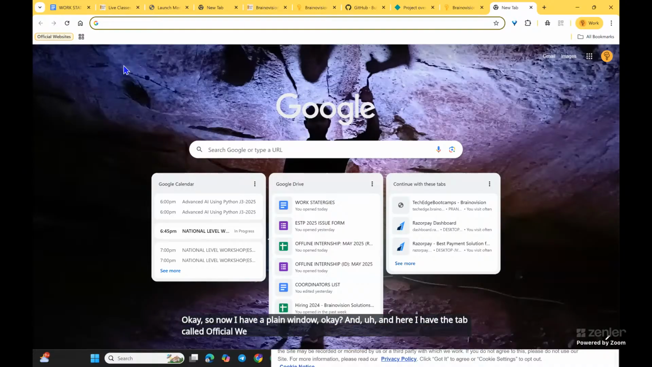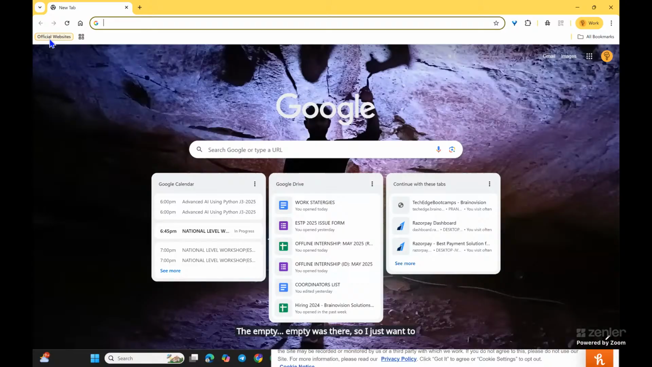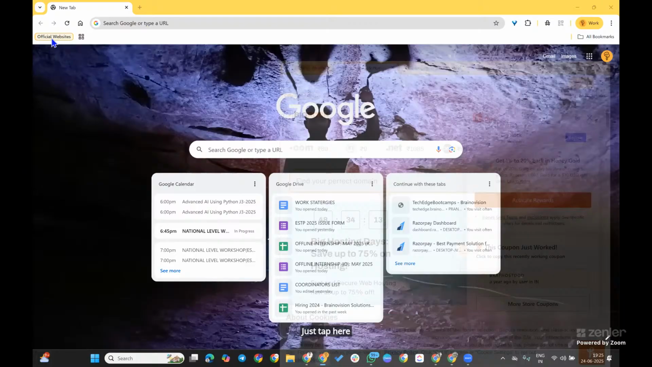I just want to open all three websites at a time. I'm taking a new tab now. Here you can see the empty tab was there. So just tap here, and simply these tabs will be opened. If these tabs are closed also, just tap here, and simply the three websites will be opened automatically.